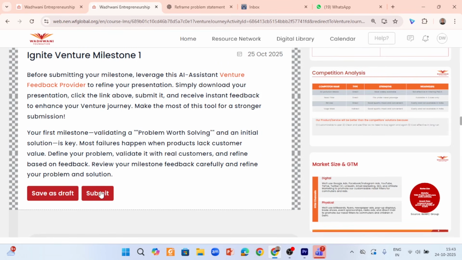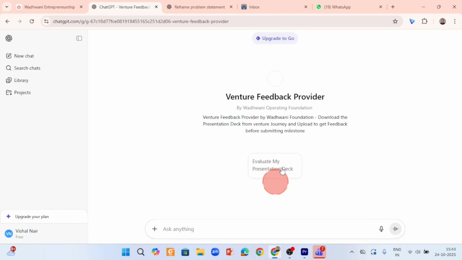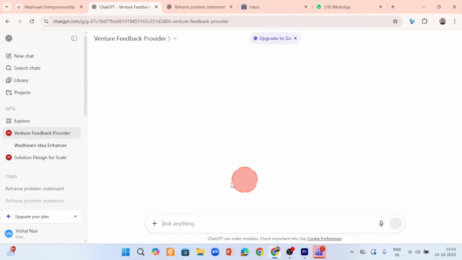Now, venture feedback is a tool which you can definitely try, before uploading your milestone, to review your pitch deck, right? Your deck. So what you can do is go on it, click on evaluate my deck and upload your deck to get very detailed feedback. Okay, right now I'm not doing it. You know how to download the deck right now. So you can upload it and get a detailed review.